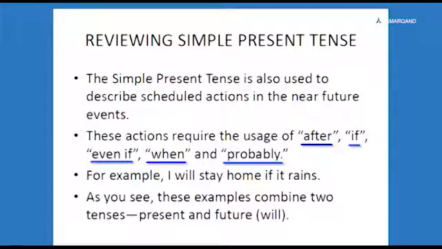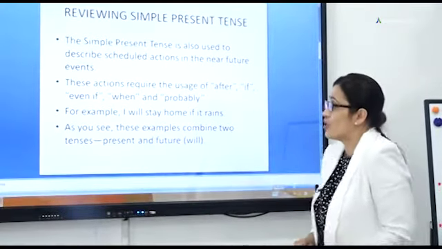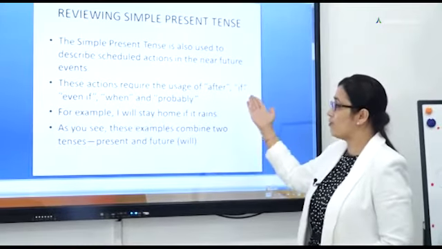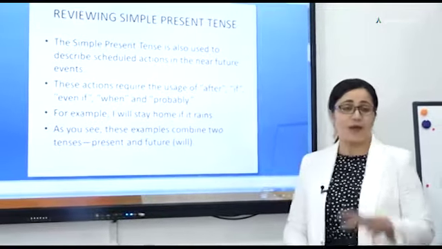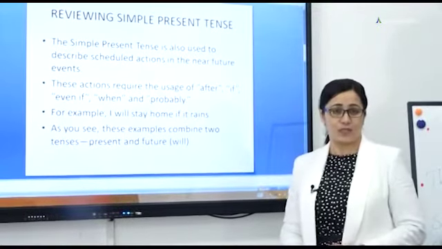Very often this kind of action requires the usage of after, if, even if, when, and probably. These are used in combination with the future tense.